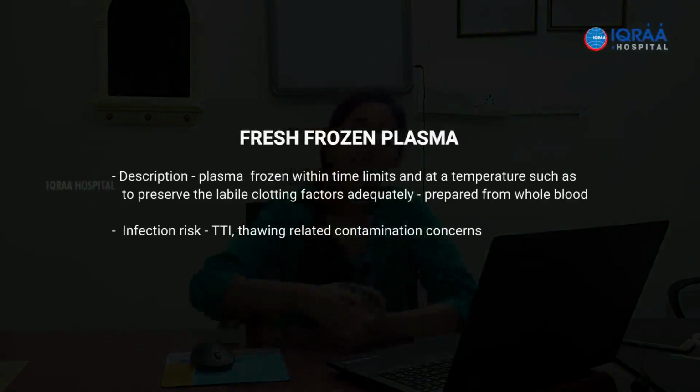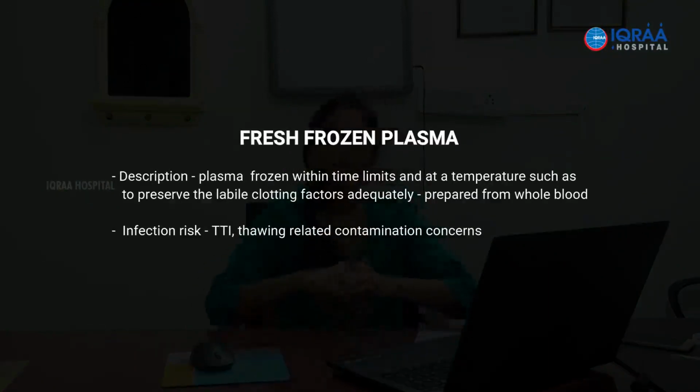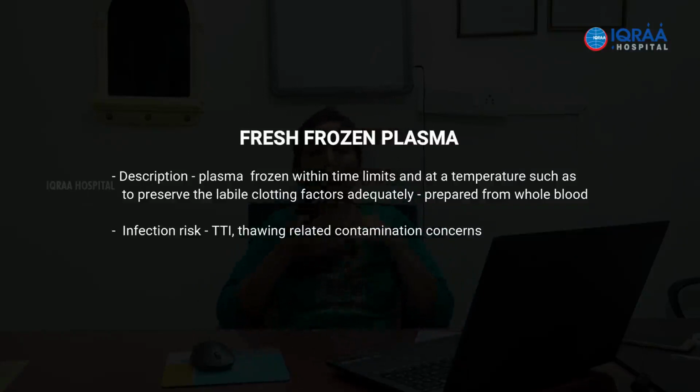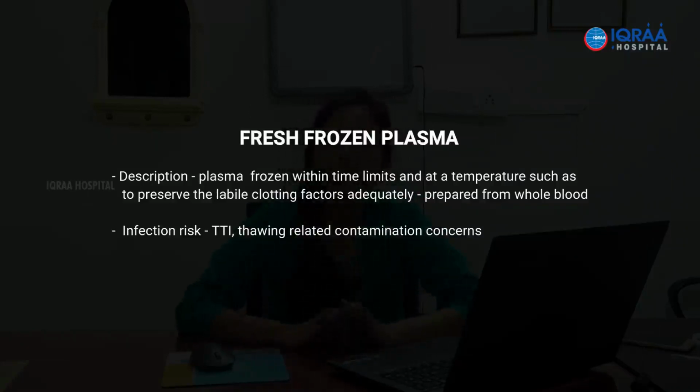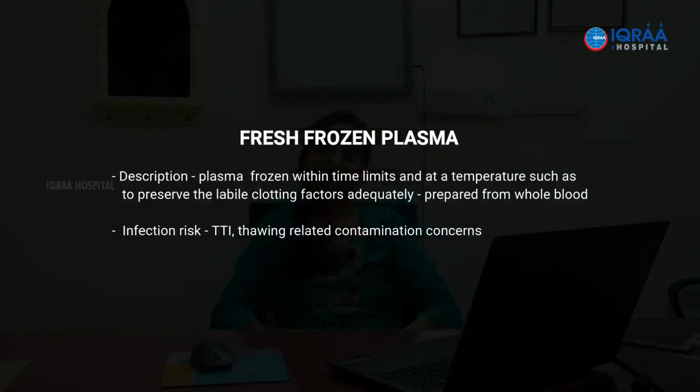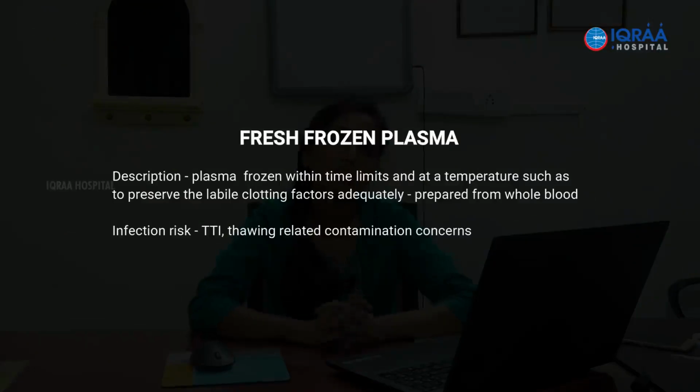Next we are going to discuss fresh frozen plasma. As the name suggests, it's kept in a frozen state. It is separated from whole blood. The plasma is taken and immediately frozen at -80 degrees Celsius and then stored at -40 or lower. And there are time limits to this procedure: within 6 to 8 hours of collection you should start the separation of plasma and immediately freeze it. This is because you want to preserve the activity of the labile coagulation factors which may be present in the FFP. So you don't want to compromise on the quality of these coagulation factors, and hence it is kept in a frozen state.